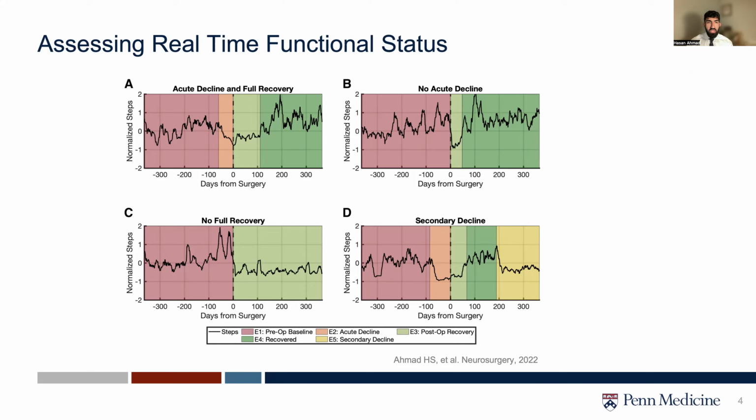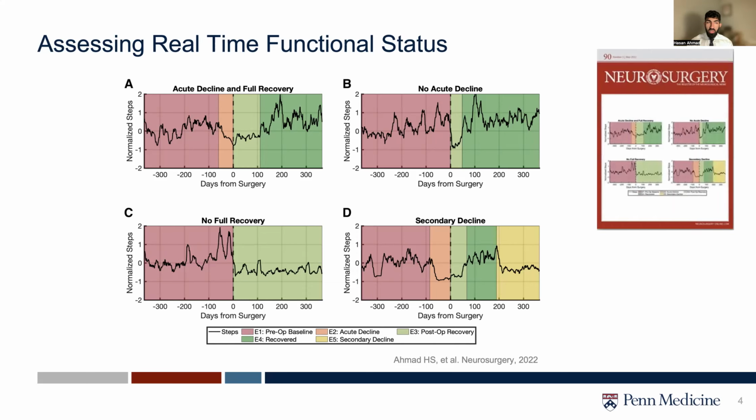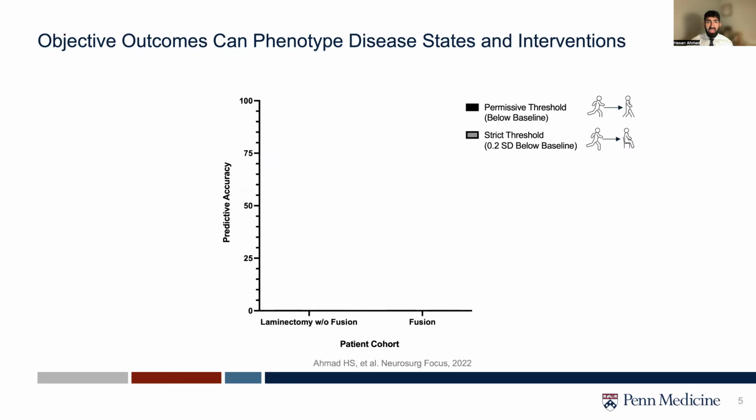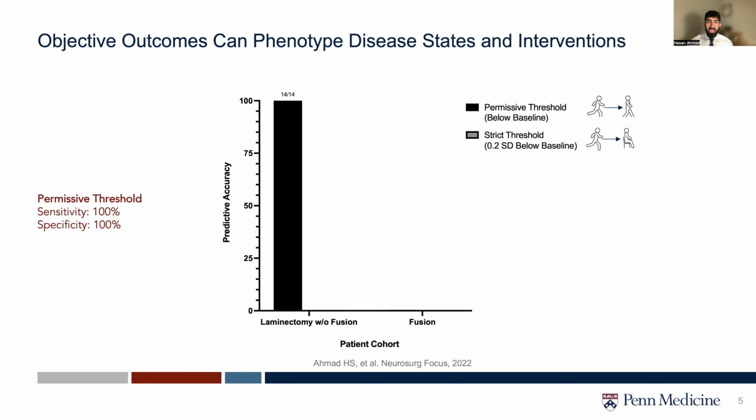This breakdown in patient phenotypes was actually featured on the cover of the Red Journal this past May. To further investigate phenotypic differences in patients as categorized by this objective data, we constructed a classification algorithm to classify patient activity into 2 groups: 14 acutely presenting patients who received laminectomies, and 15 chronically presenting patients who received lumbar fusions.